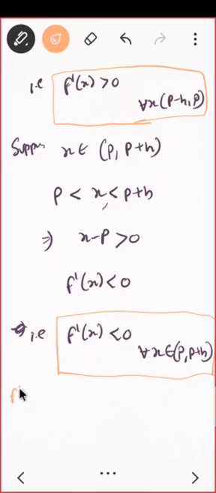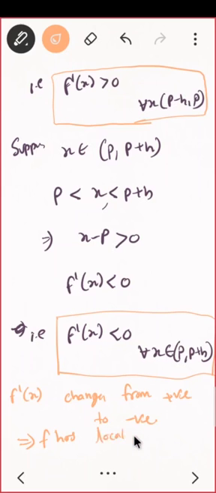Can I say that f dash of x changes from positive to negative? Perfect, very nice. So what is my conclusion? f has a local maximum, correct? Done. This is what you are supposed to prove.